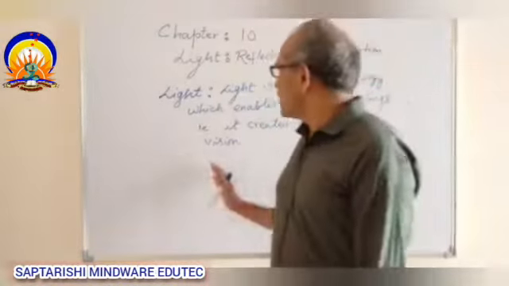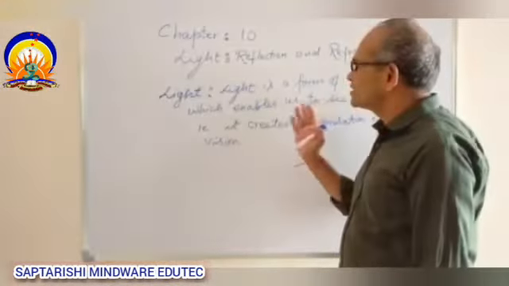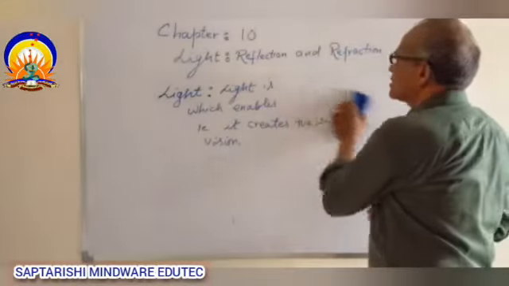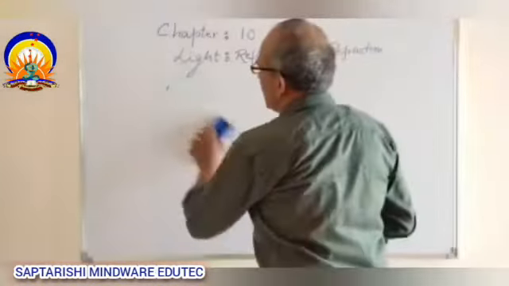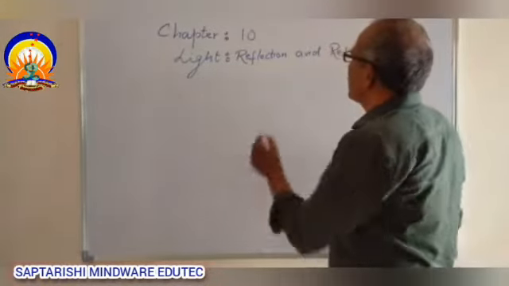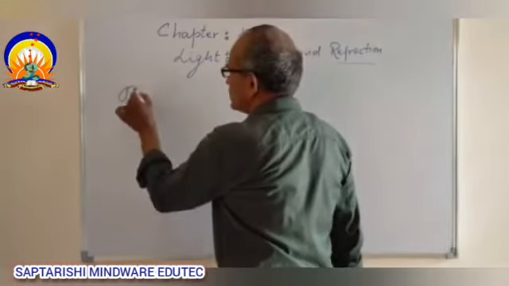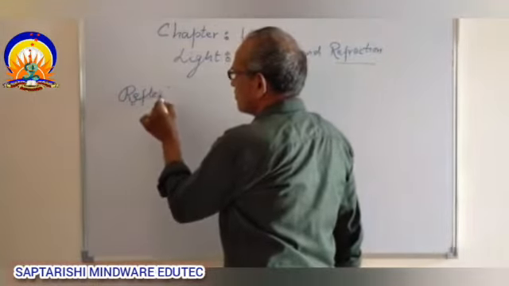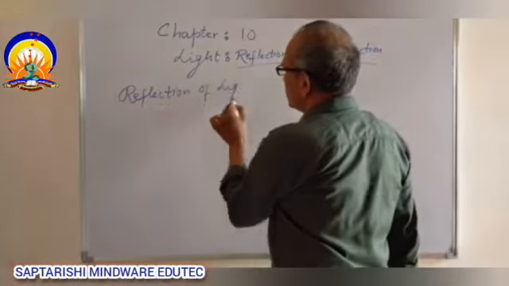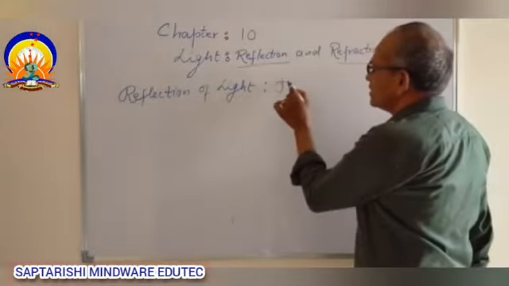Okay, so we have discussed the different phenomena exhibited by light. Let's see what is reflection of light. Primarily our study is concentrated on reflection and refraction of light. So, reflection of light. What is this reflection of light?